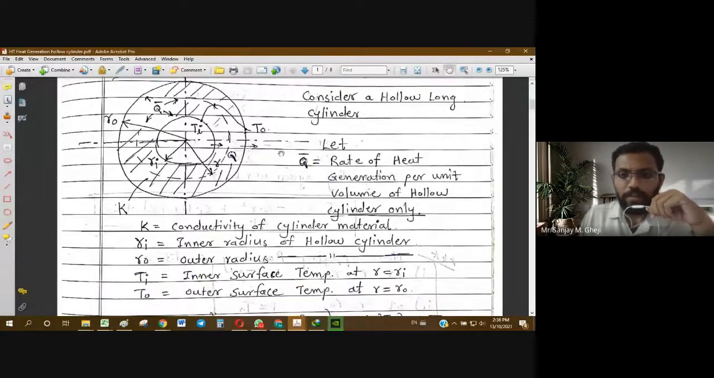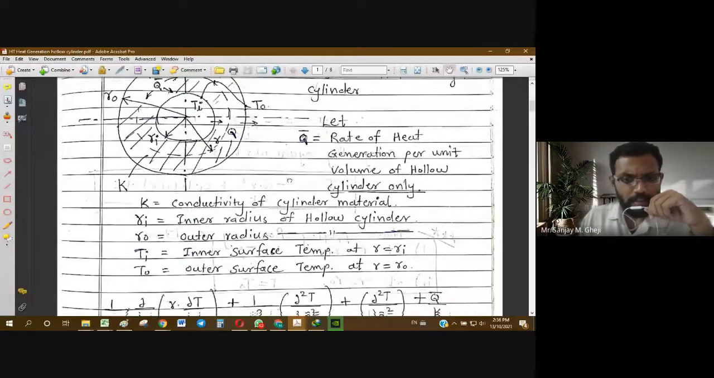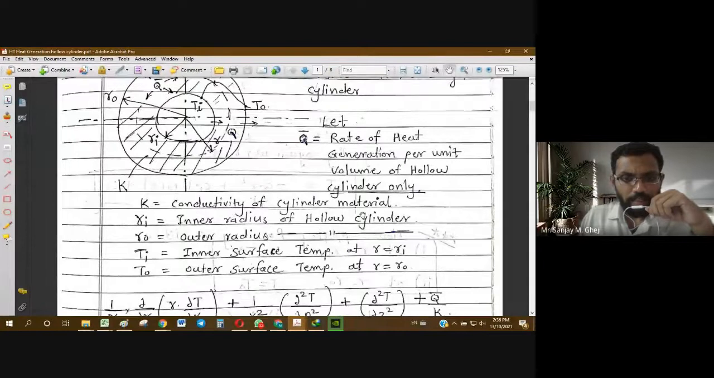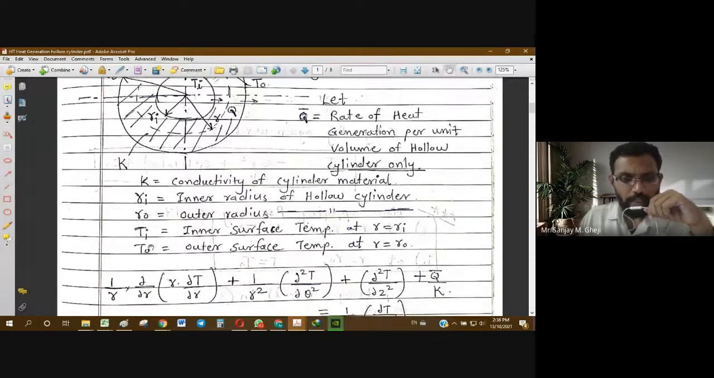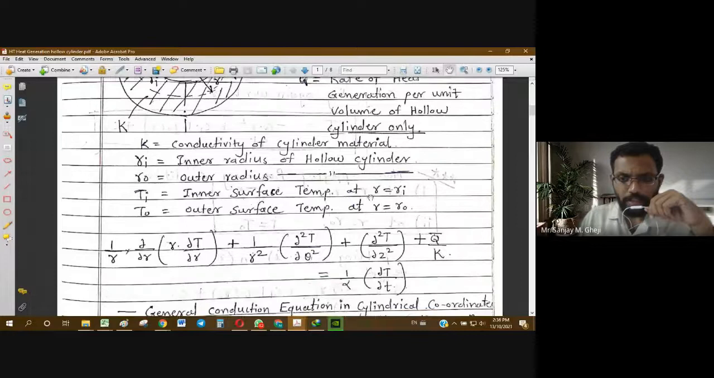Let q bar be the rate of internal heat generation per unit volume of this hollow cylinder. Then K, thermal conductivity of the solid cylindrical material. Then Ri, inner radius, Ro, outer radius, already told. Ti, To, inner and outer temperatures at Ri and Ro.